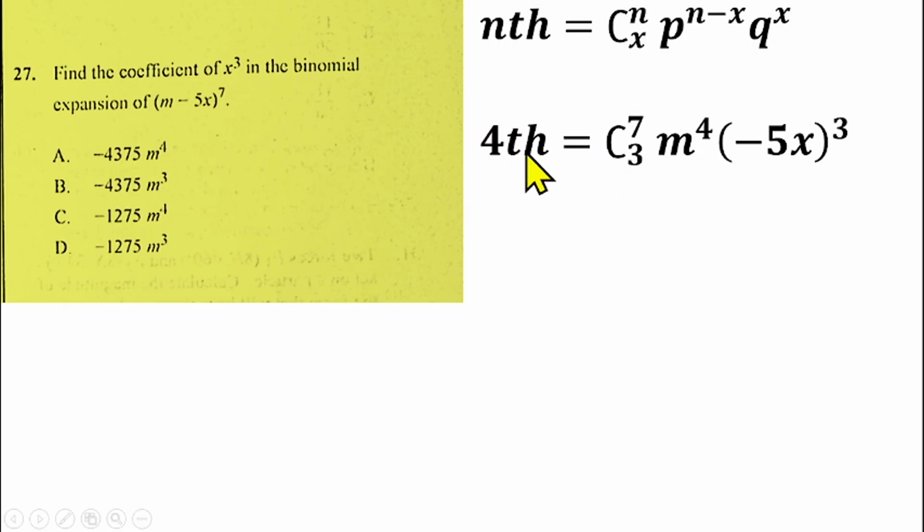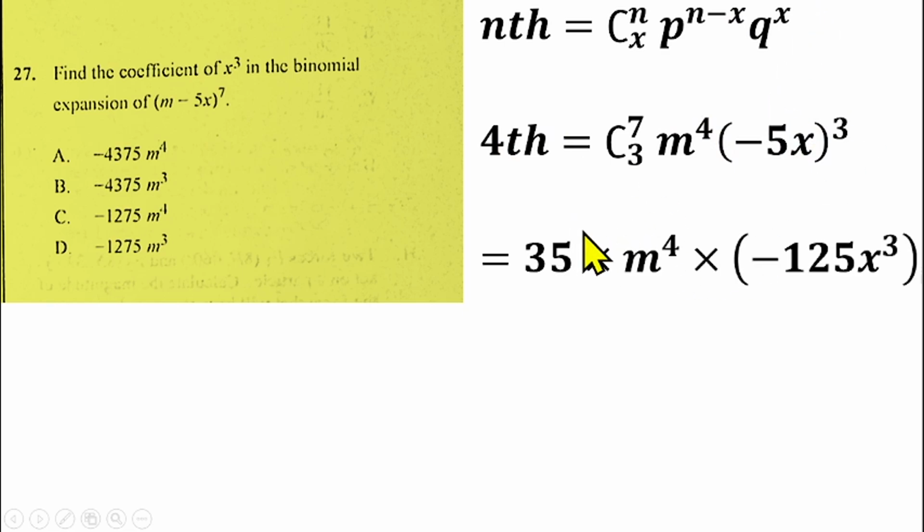So the fourth term equals 7 combination with the fourth term minus 1, so that gives us 3 here. Our p is m here, raised to power 7 minus 3, which gives us 4. Our q here is represented by minus 5x, that will be minus 5 raised to power 3. If you simplify that further, 7 combination 3 will give us 35.